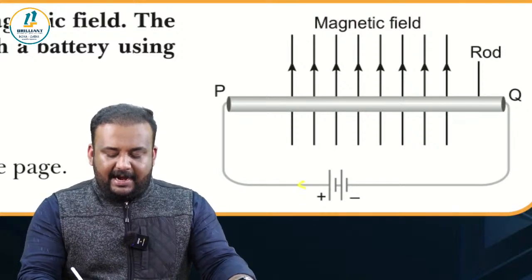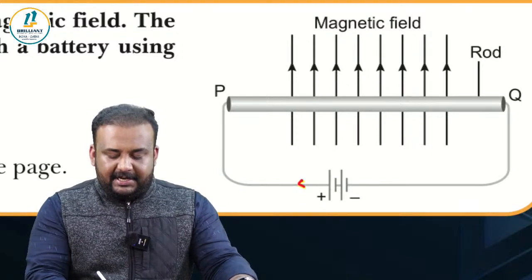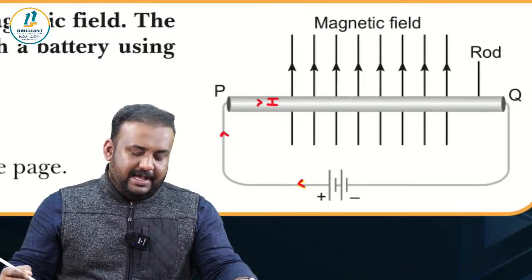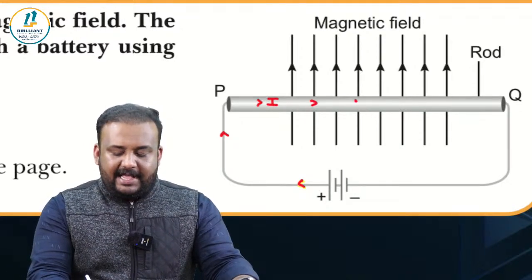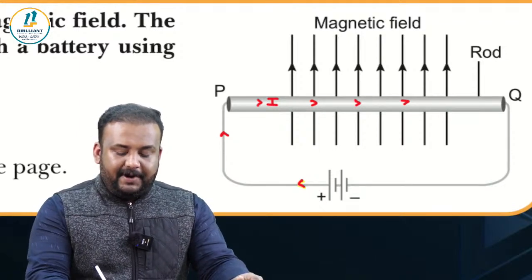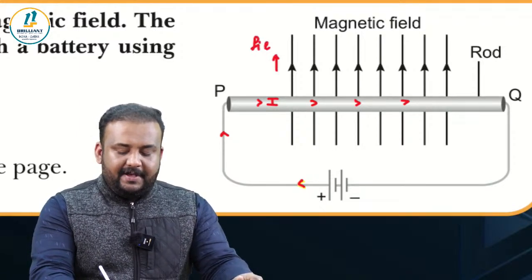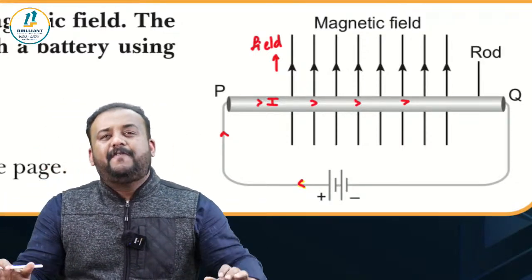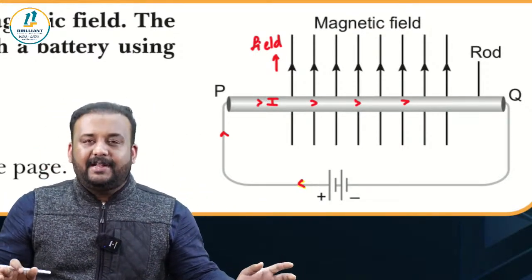Here we know that the current will be flowing in this direction, from positive to negative. So this will be the direction of the current, right? And then the magnetic field is acting in the upward direction. So this is the direction of the field. So which rule are you going to apply here? You can apply Fleming's left-hand rule, right?